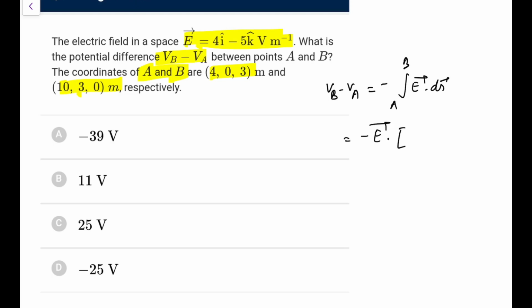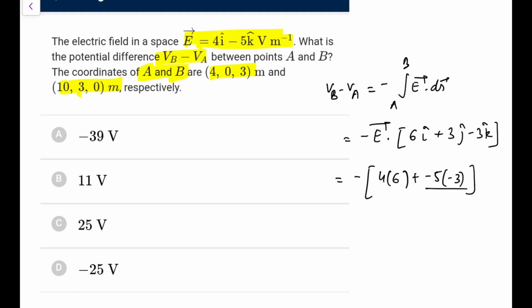And delta S would be B minus A. If I do, it would be 10 minus 4, that is 6i cap, 3j cap, minus 3k cap, and E was given as 4i minus 5k, so I take the minus here. So 4 into 6, and the y part will be 0, and it would be minus 5 into minus 3, so it also becomes plus. So minus 5 into minus 3 is 15, and 24, that is 39, so it would be minus 39 volts. Go for option A in this case.